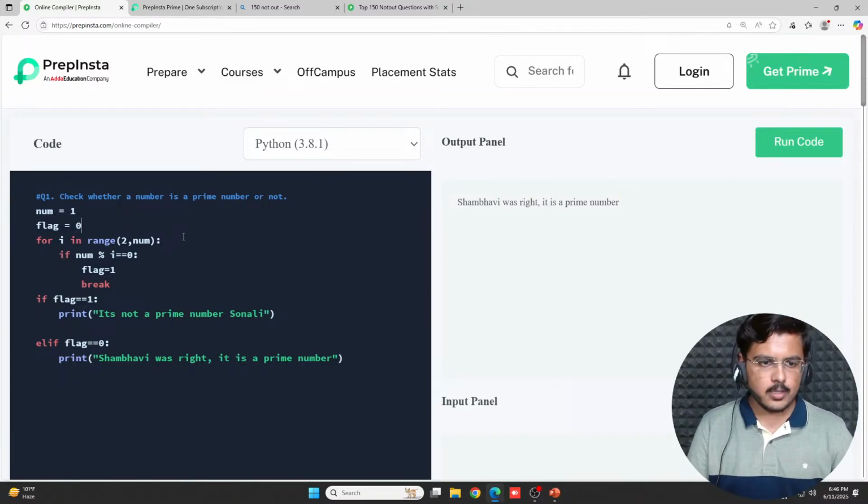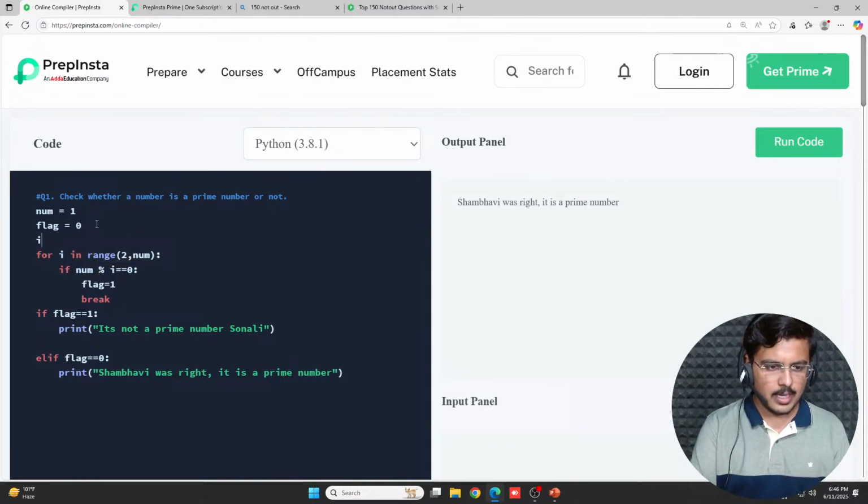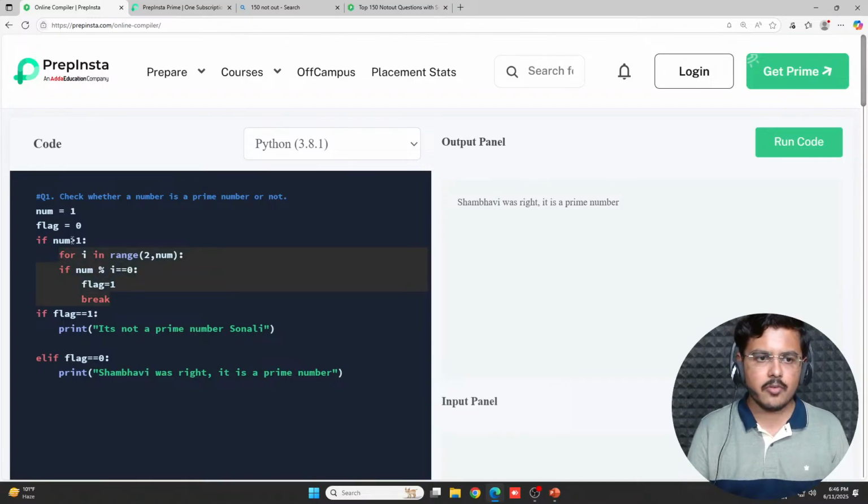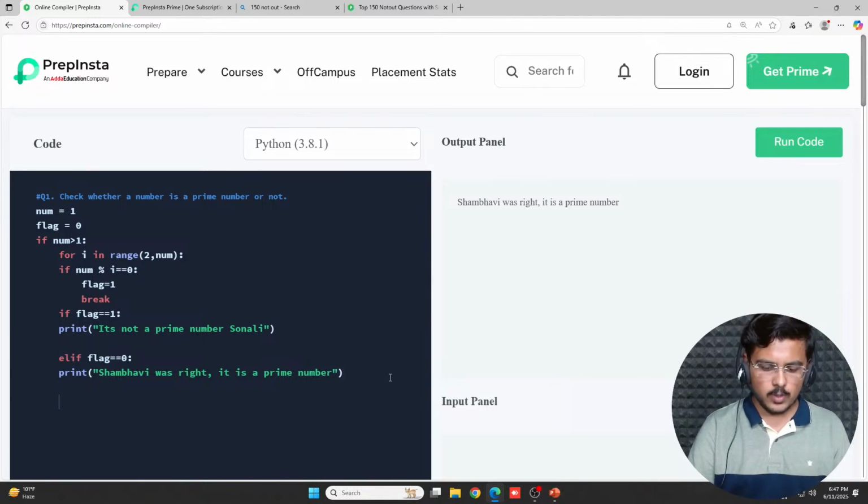So what you should do is, rather than putting out this, what I would do is, if num is greater than 1, I would actually use whole of this structure. So if number is greater than 1, only then this particular structure would execute, where all of this would be available, and I'm using the tab statements. Otherwise, what I'll do is I'll use this else statements here.